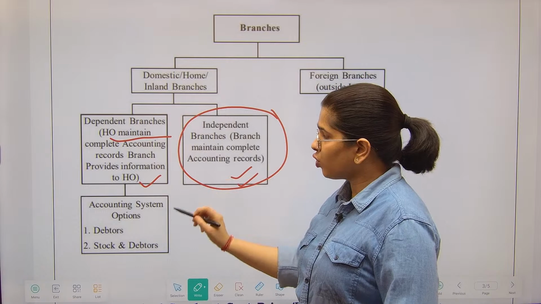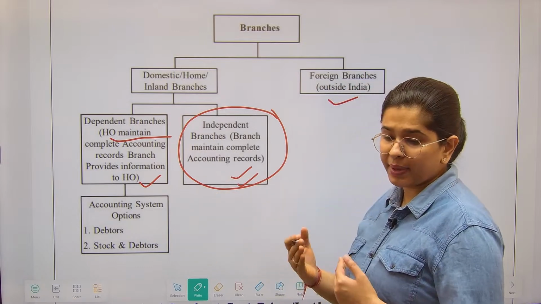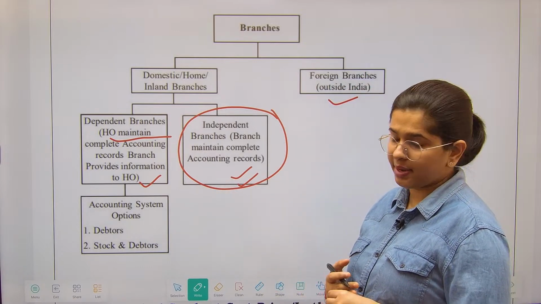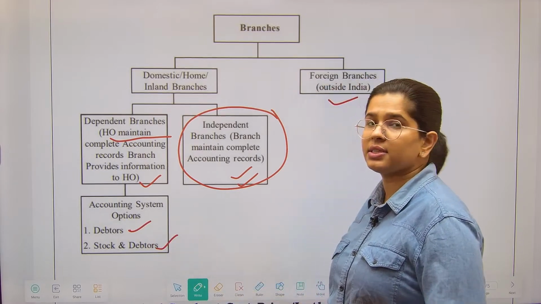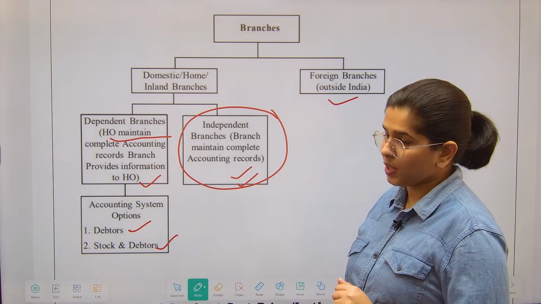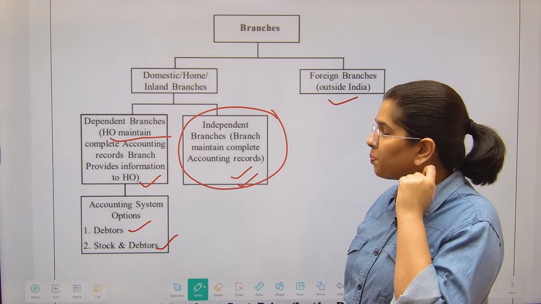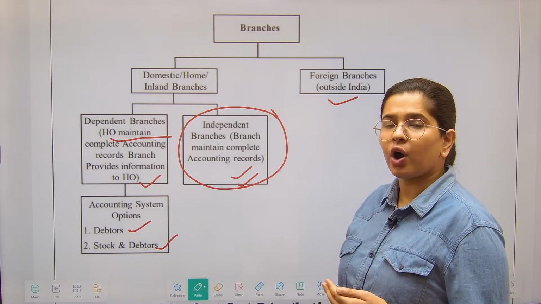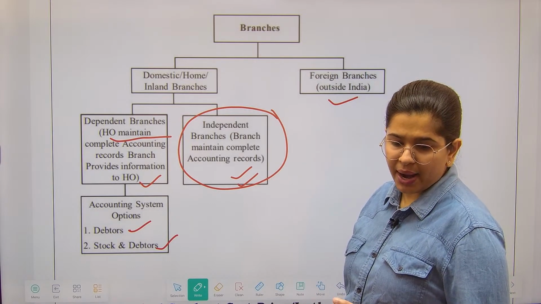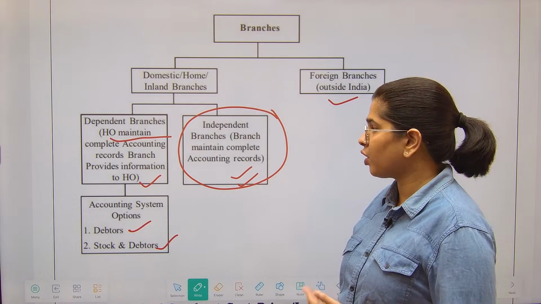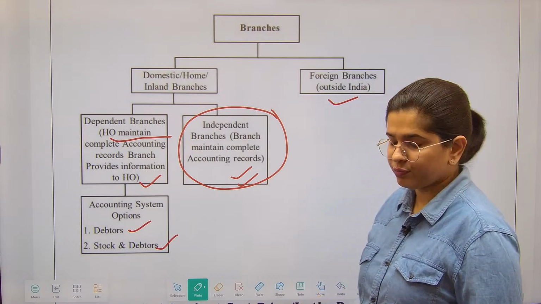Okay, there are two options, like on the basis of these systems the head office can maintain. One is the debtors system, and the other one is the stock and debtors system. So what are these? These are the options for how you can record the branch related transactions. ब्रांच रिलेटेड ट्रांजैक्शंस को आप कैसे रिकॉर्ड कर सकते हैं. ओके, चलिए आगे बढ़ें.